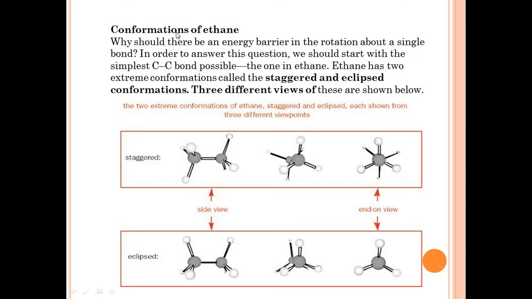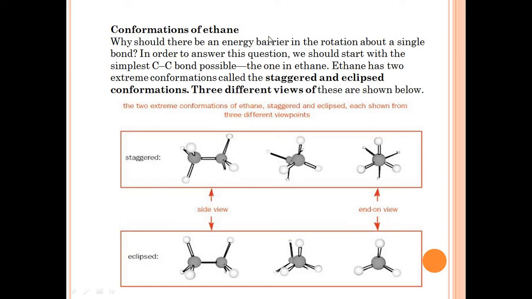Now we are moving towards the actual discussion of a very important point, that is the conformations of ethane. We all know ethane belongs to the category of alkane molecules. Now why should there be an energy barrier in the rotation about a single bond? We have already discussed in the types of conformation that when there is a rotation about the single bond, it changes the shape of the structure, and they form conformations.